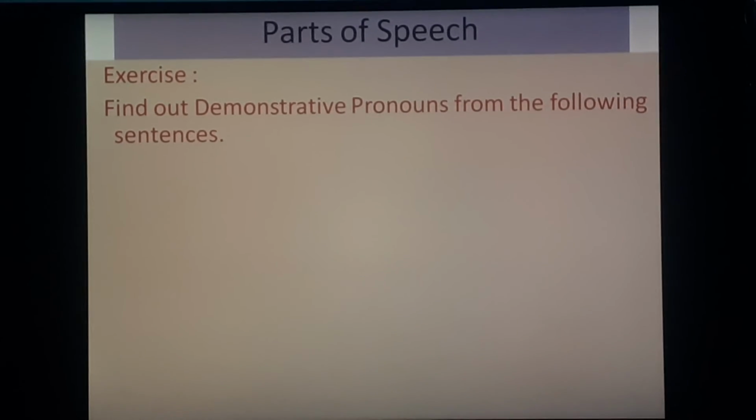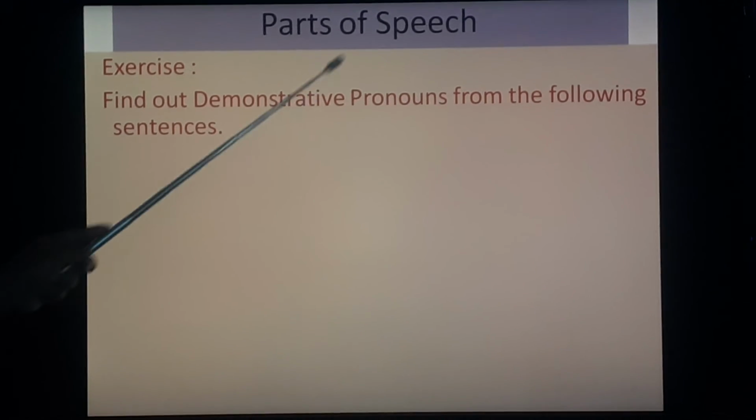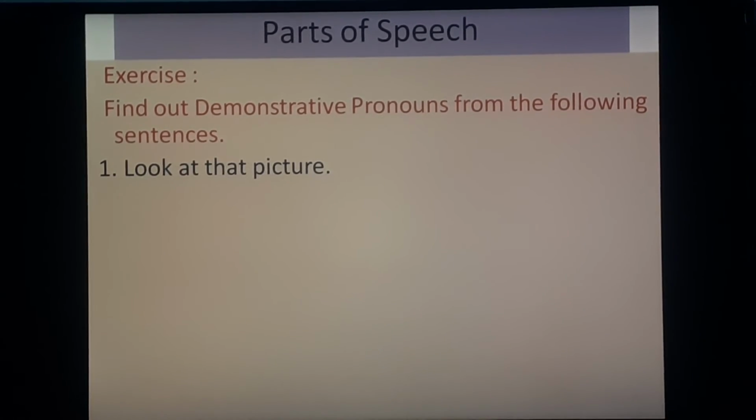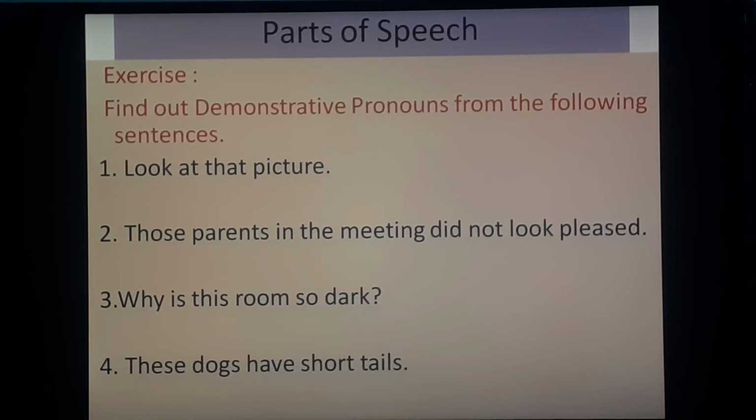Let's do an exercise. Find out demonstrative adjectives from the following sentences. Here you will see these adjectives. Look at that picture. Second, third and this fourth. These four are given. These are demonstrative adjectives you have to find out. Do it now. Let's check answers.